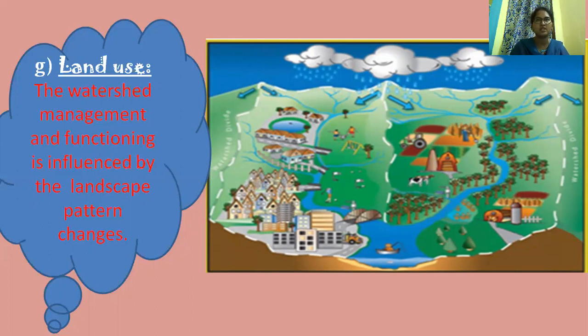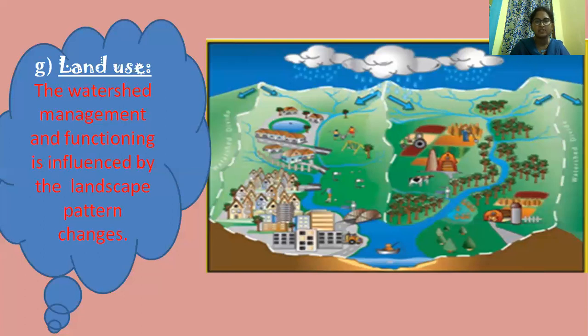So surface runoff and soil erosion will be reduced, infiltration will increase, and groundwater recharge will also increase, and that water can be used for drinking purposes also. So utilize the land according to its capability without abusing the environment by deforestation.